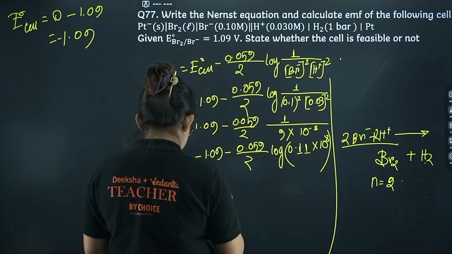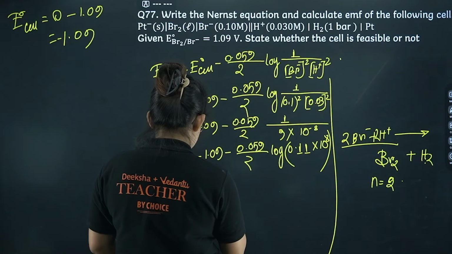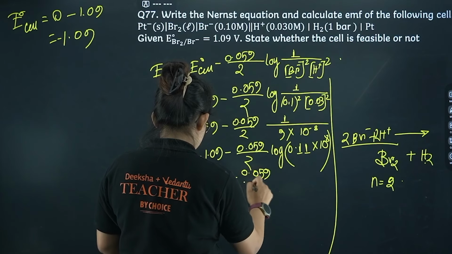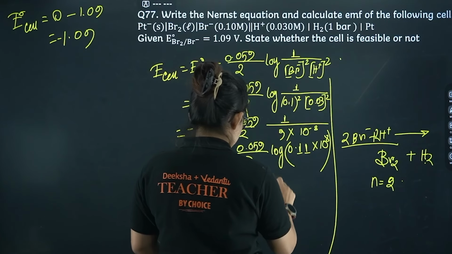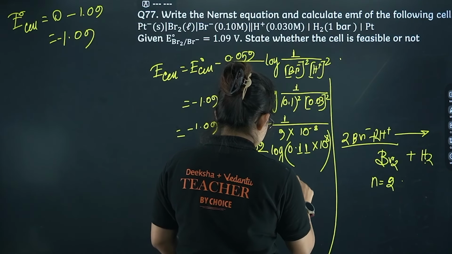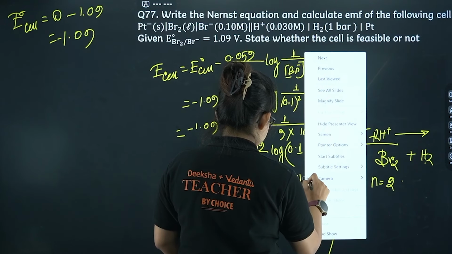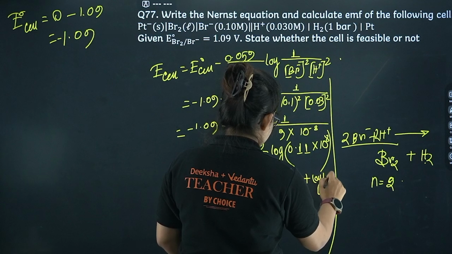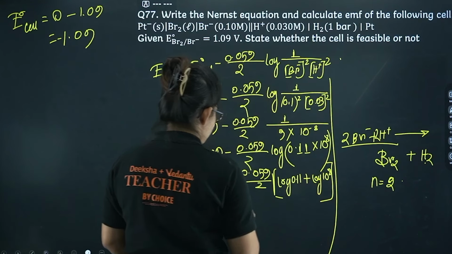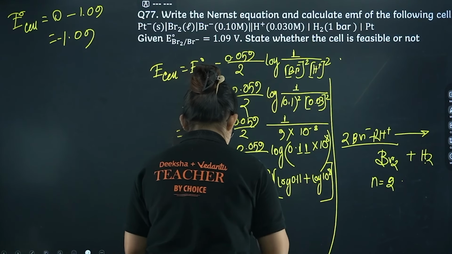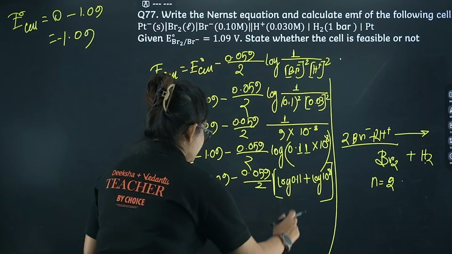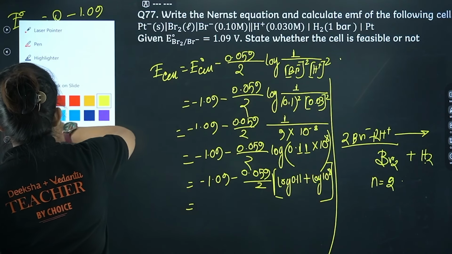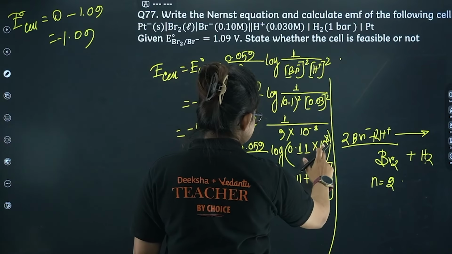Okay, let's proceed. Then minus 1.09 minus 0.059 divided by 2. From here I can do it like log 0.11 plus log of 10 power 8. Okay. From here, this particular thing I can simplify a little bit, then the log calculation will be easier.